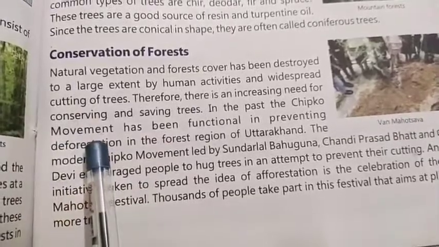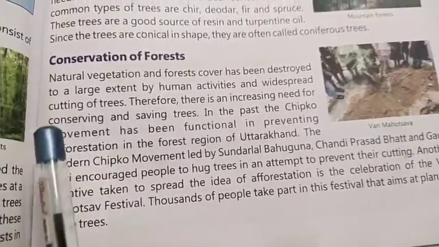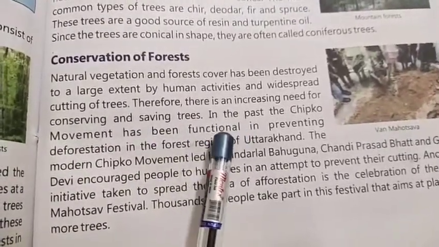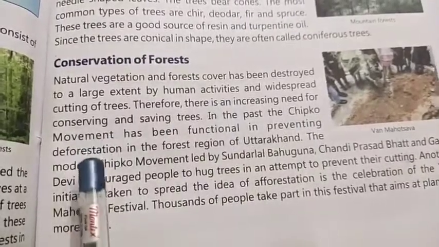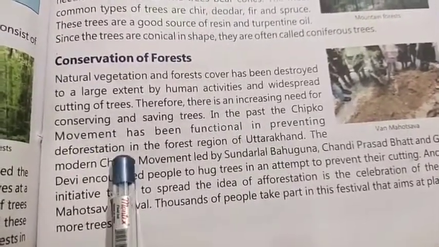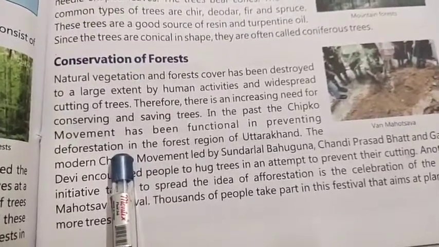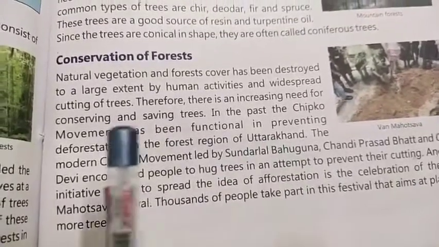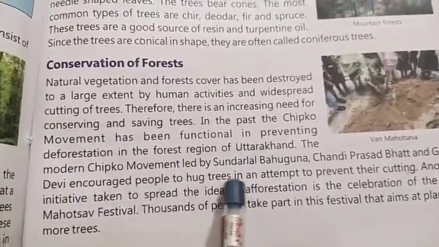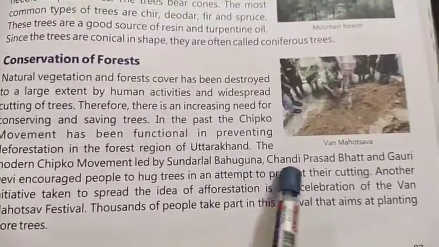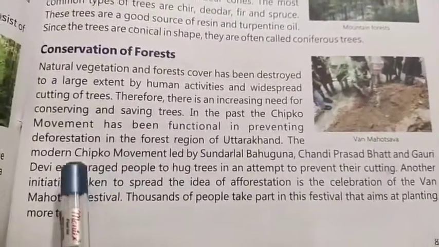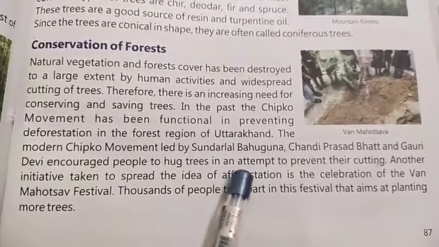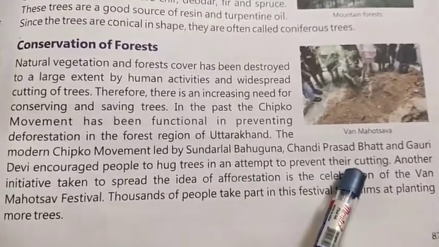In the past we had the Chipko movement, which you must have read in your class 3rd and 4th also. Why was this movement started? This movement was started to prevent deforestation, meaning cutting down. Deforestation means cutting down of the forest, cutting down of the trees, in the region of Uttarakhand. Now we have a modern Chipko movement, which is led by Sundar Lal Bahuguna, Chandi Prasad Bhatt, and Gauri Devi. These people encouraged people to hug the trees. Why do they hug the trees? To prevent them from being cut.